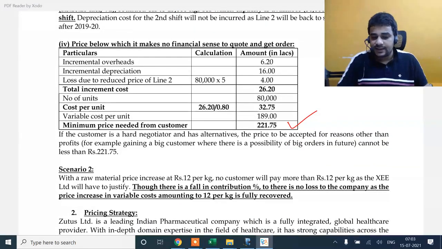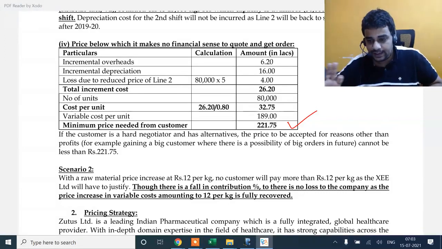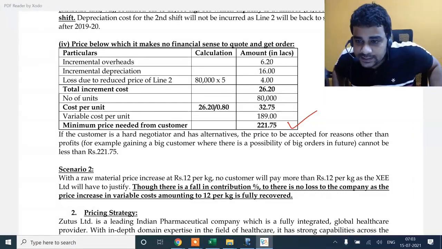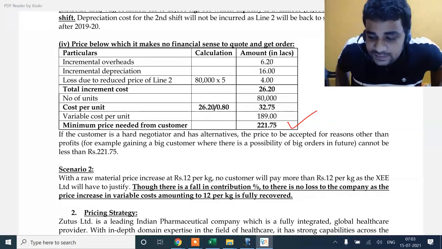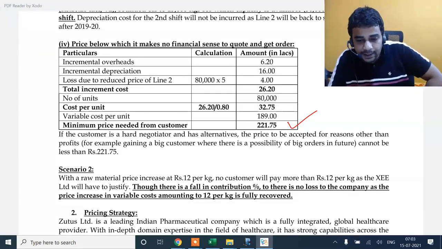While the raw material price increases by 12, no customer will pay more than 12 per kg, as XC Limited will have to justify it. Therefore there is a fall in contribution percentage, but there is no loss to the company, as the increase in variable cost amounting to 12 per kg is fully recovered. If cost has gone up by 12, the customer at best will pay you 12 extra. In fact, in a practical scenario, we see customers not even paying 12. They will negotiate, saying that they cannot pay even 12. So at best you can get an extra 12 rupees.